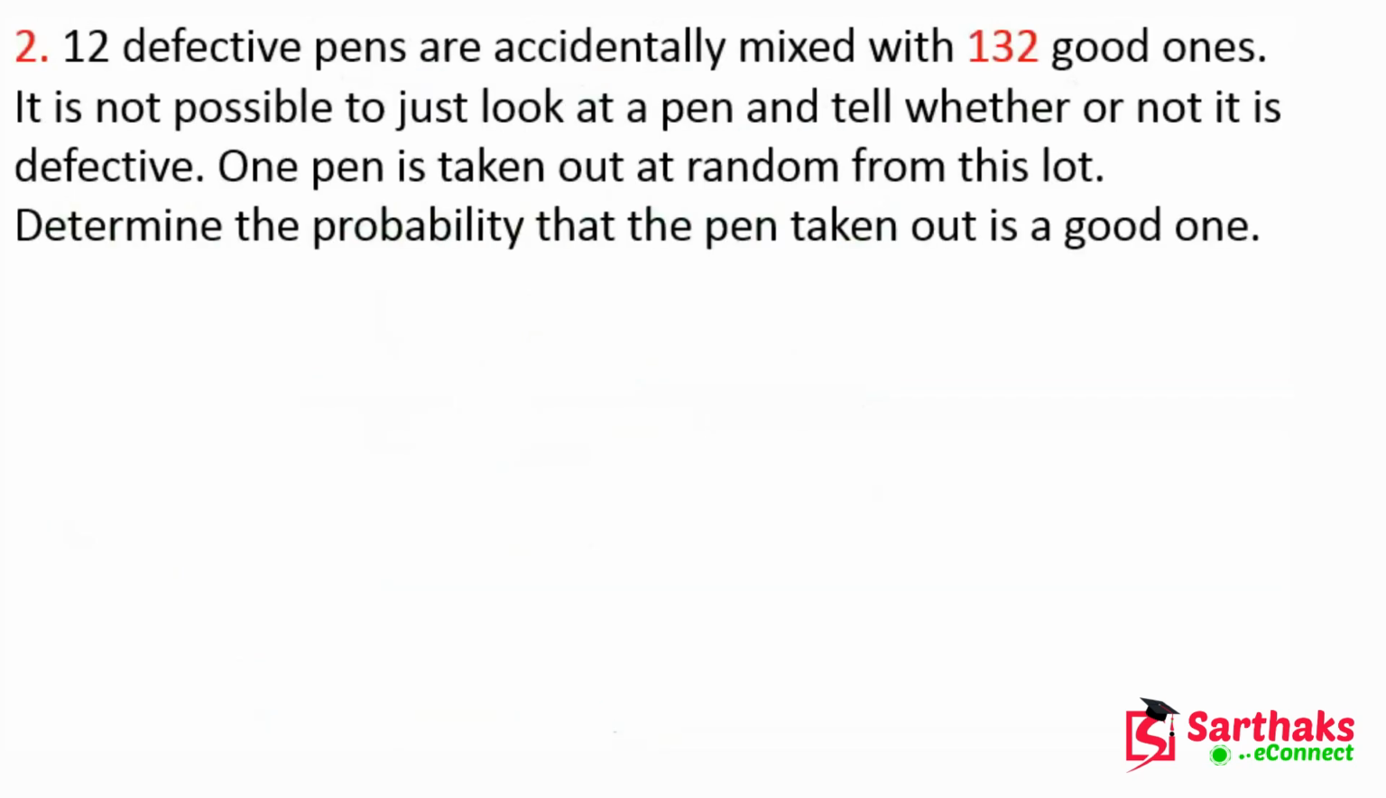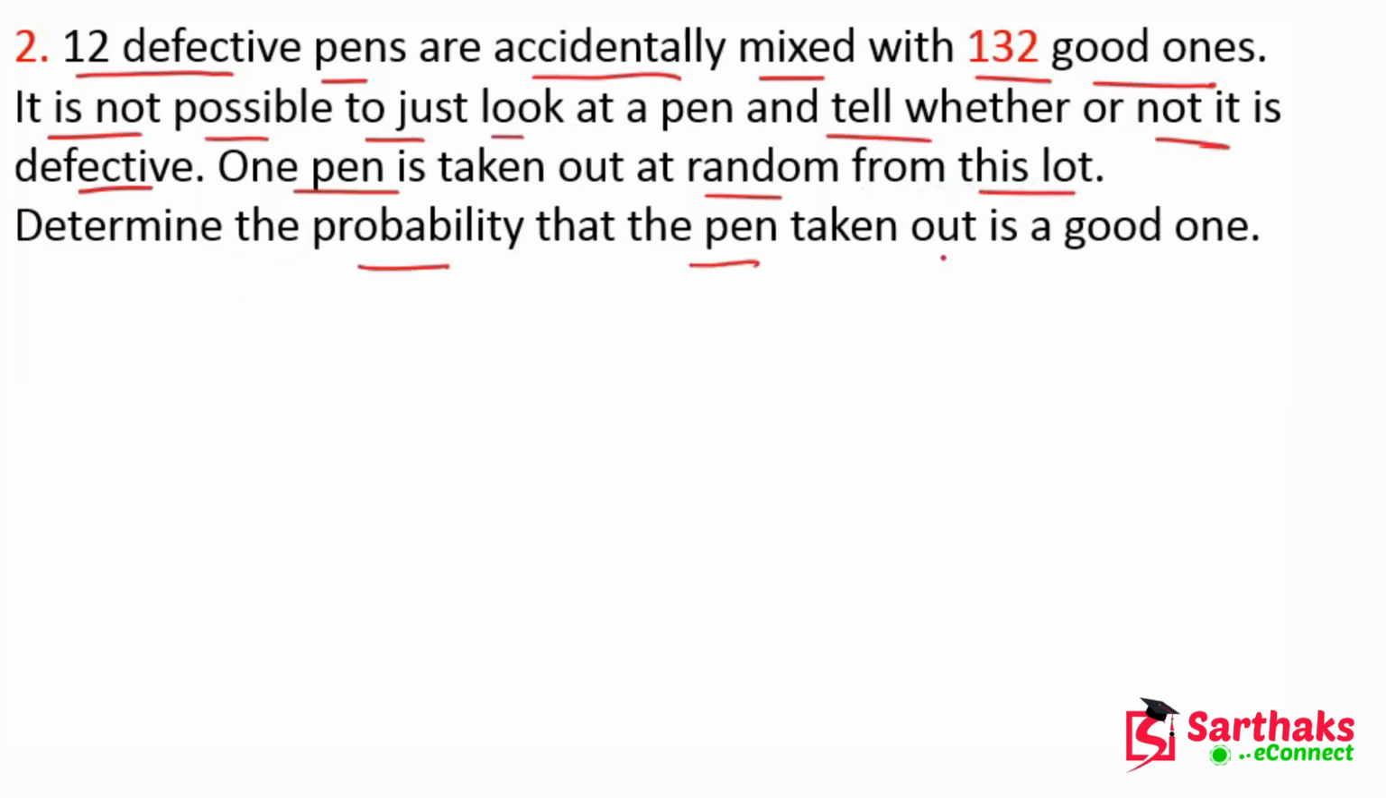The next question is: 12 defective pens are accidentally mixed with 132 good ones. It is not possible to just look at a pen and tell whether or not it is defective. One pen is taken out at random from this lot. Determine the probability that the pen taken out is a good one.